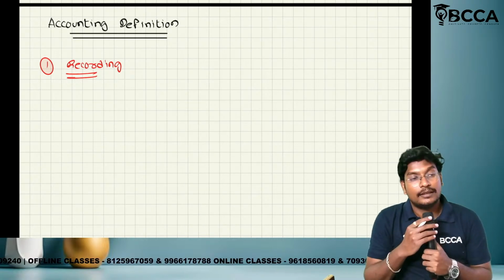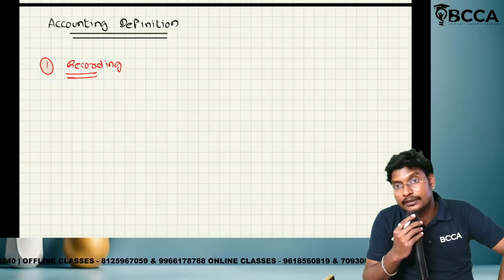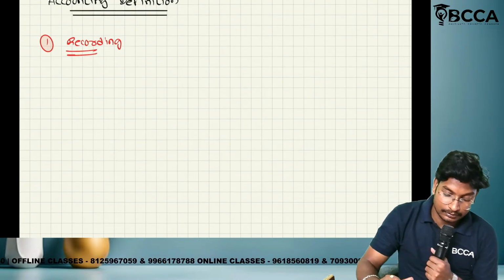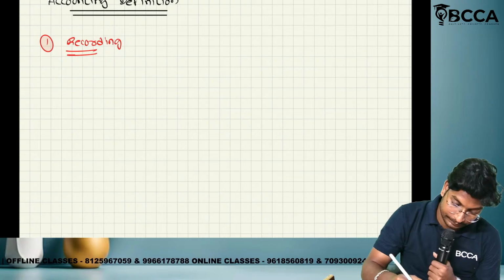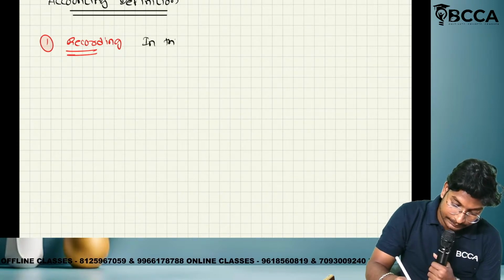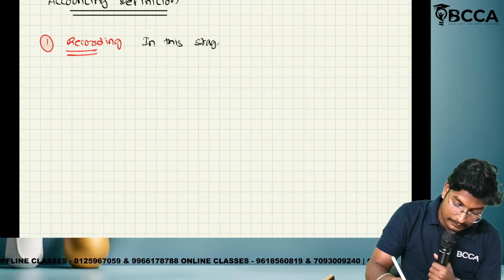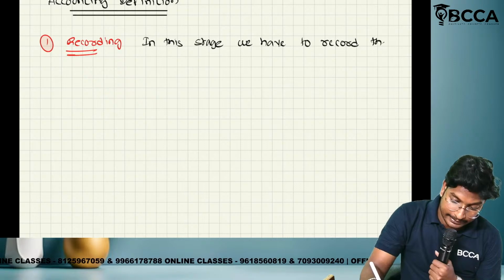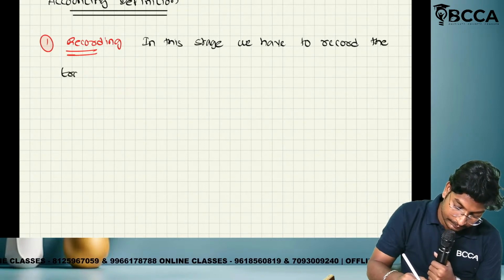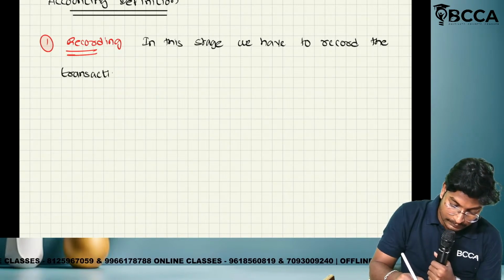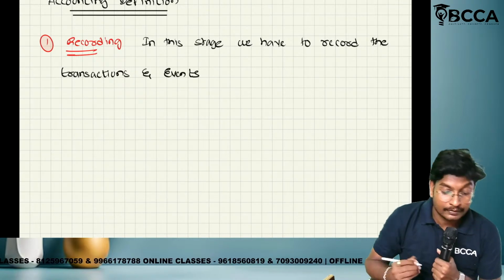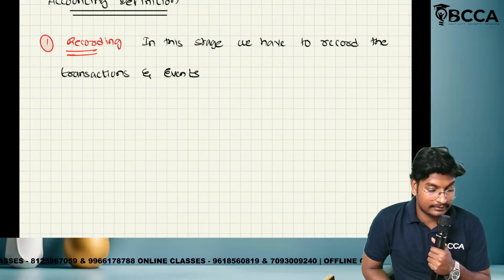What are the things we have to record in the books of accounts? Transactions and events. We already discussed this in the previous class. So in this stage we have to record the transactions and events.